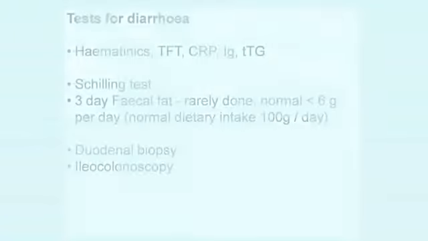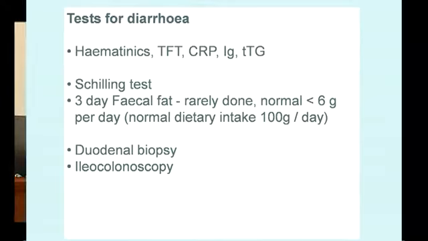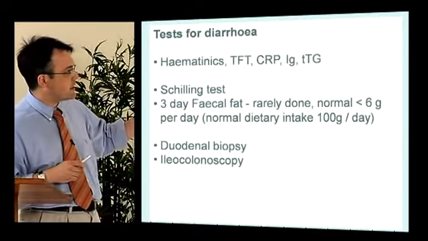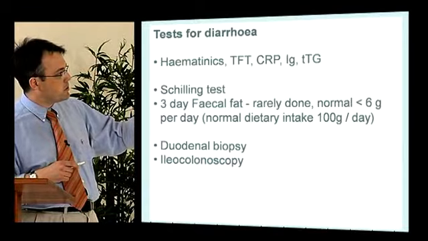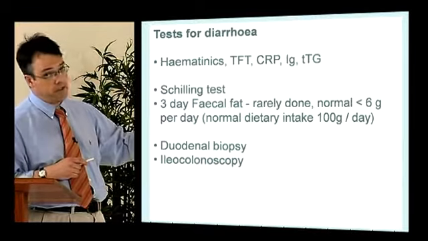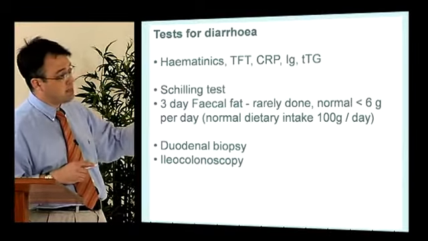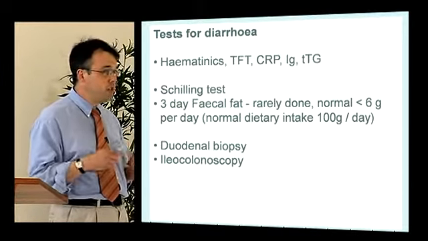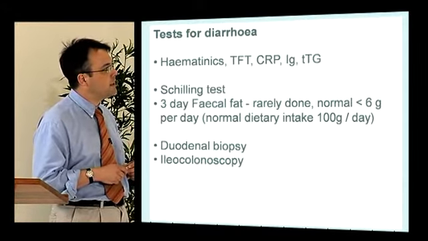But if a patient comes to you telling you that they're producing more than 300 grams of stool per day, then perhaps they don't need to see a gastroenterologist. If we go through in a systematic way, obviously you're looking for nutritional consequences, haematinics, inflammatory scores such as CRP, and causes of diarrhea such as thyroid disease, hypothyroidism, and celiac disease. And when we're doing a TTG, we usually do their immunoglobulins, as I said earlier.